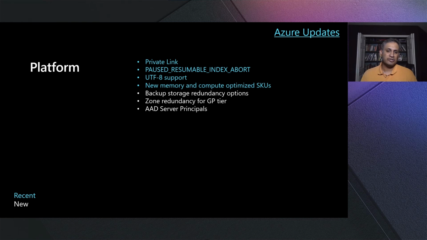And finally, we launched new memory and compute optimized queues, where if you have a high memory workload requirement or a high compute workload requirement, you can get bigger and bigger size hardware for your applications. What's new today is we have new storage redundancy options for your backups, just like what I said for managed instance. In addition to that, for the service itself, now you have zone redundancy for the GP tier, which was already available for a business critical tier.